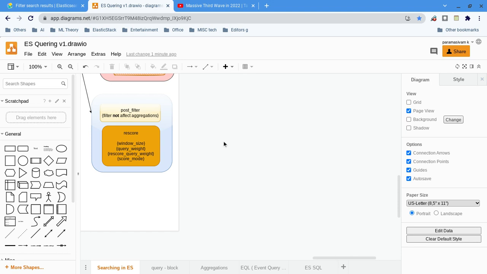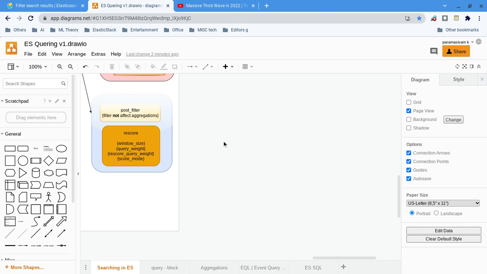But let's say you want to do the aggregation calculation for the whole list, but you want the filter to apply only to the subset of records that should be returned. Aggregation is calculated for the whole list, but the returned result is only the subset of records. In that case, post filter will be useful.